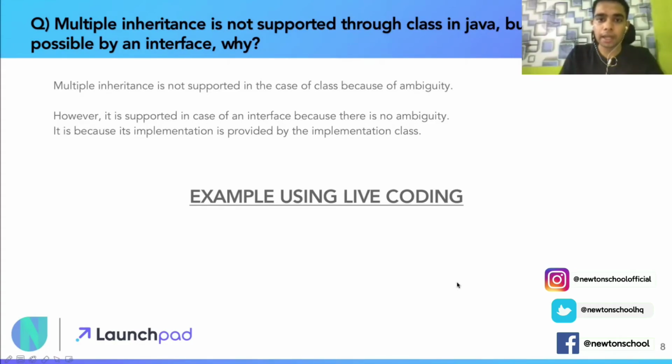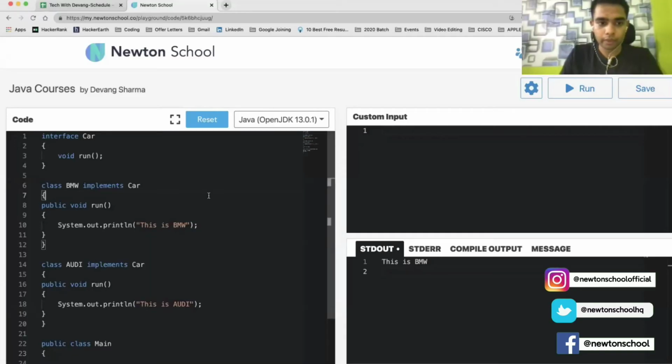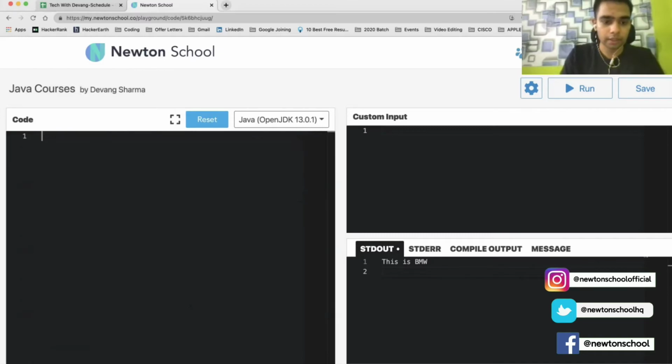Let's see this example and how we can support multiple inheritance using interfaces in Java. So we are back to our IDE, and this time we are going to see an example of how we can support multiple inheritance in Java using interfaces. I will delete all this code. Let me reset the code first.